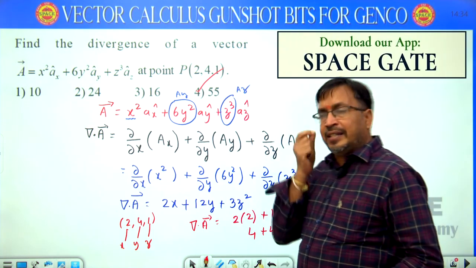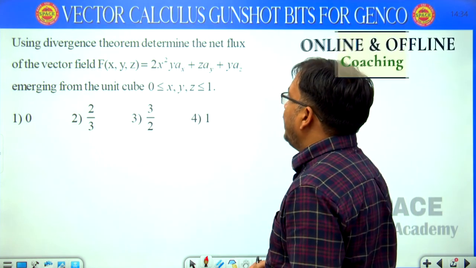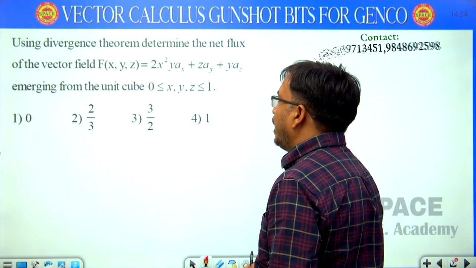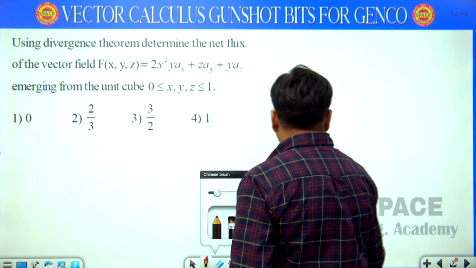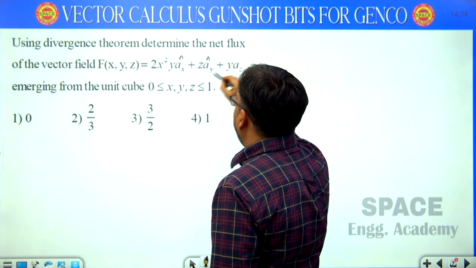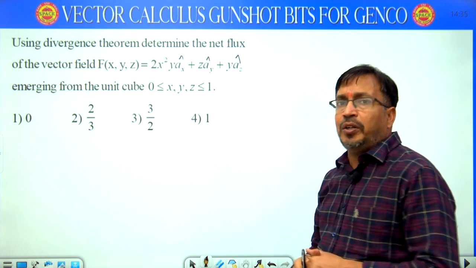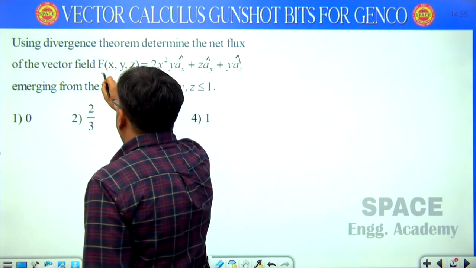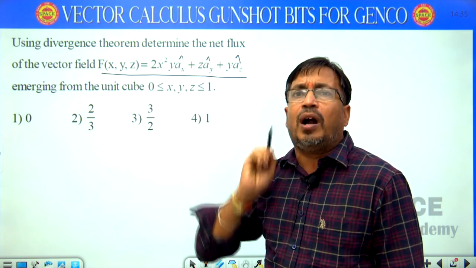Next question we are discussing. Using the divergence theorem, determine the net flux of the vector field f(x, y, z) = 2x square y ax cap plus z ay cap plus y az cap, emerging from the unit cube 0 less than or equal to x, y, z less than or equal to 1. So here a vector is given, and that vector is in the rectangular coordinate system.